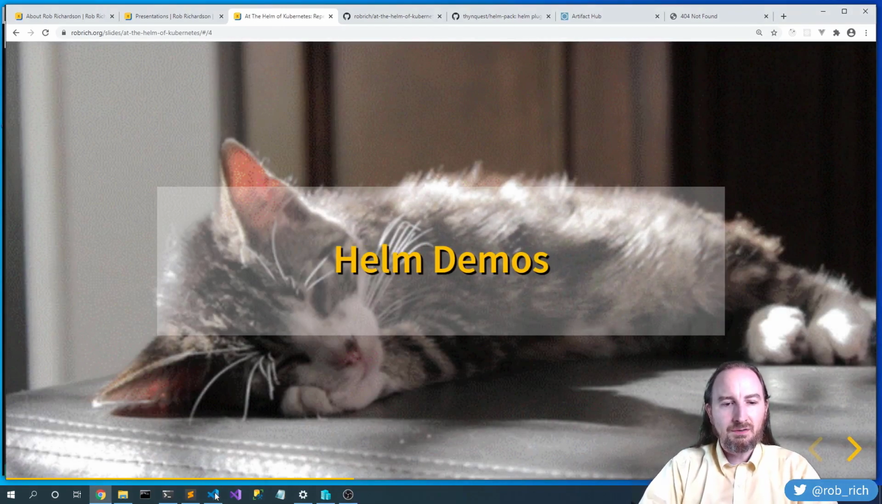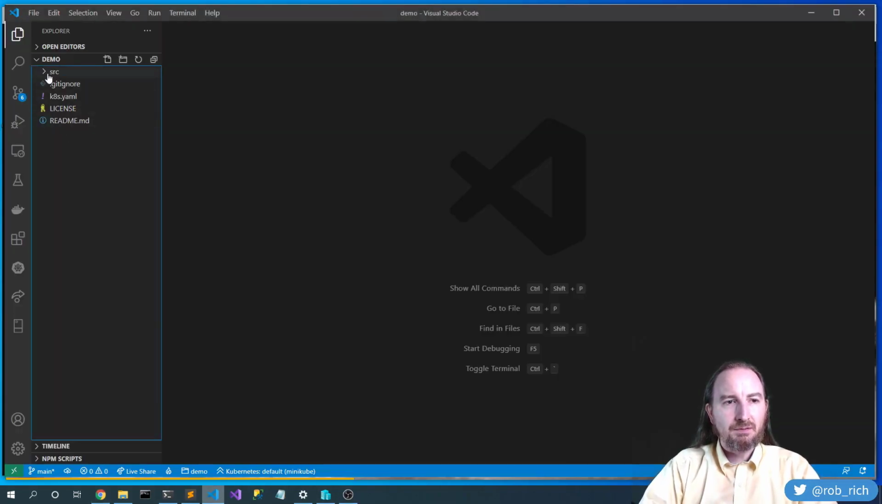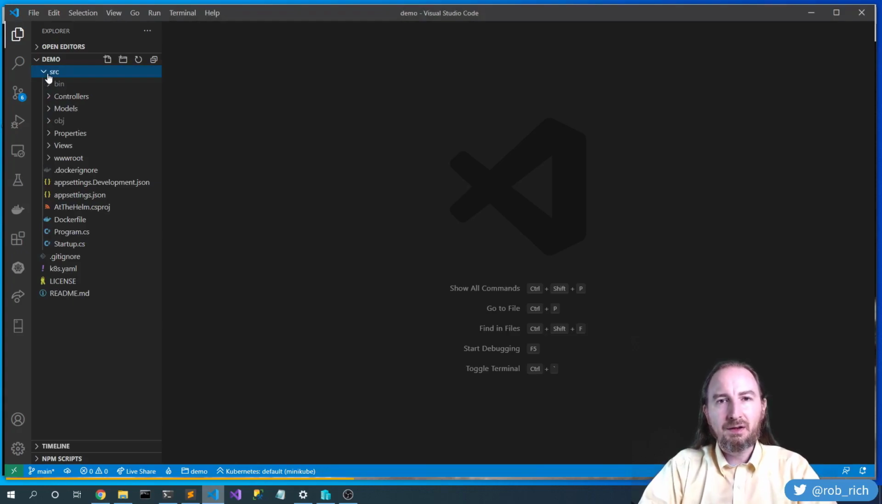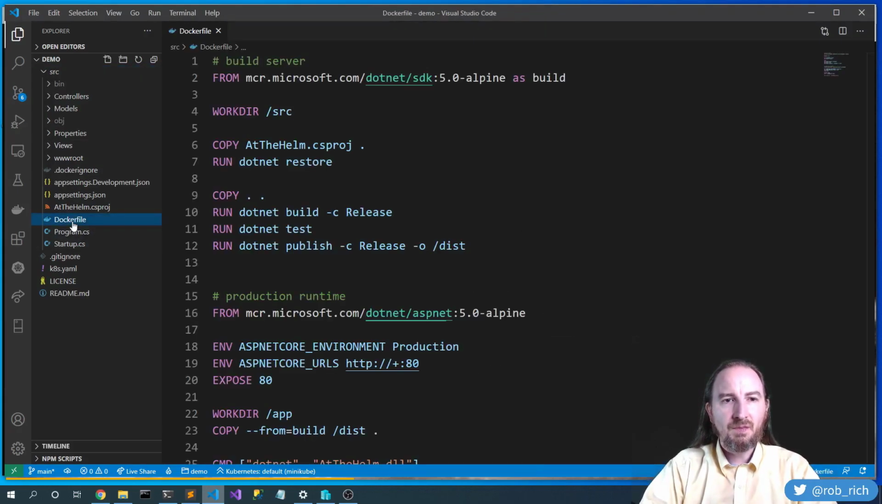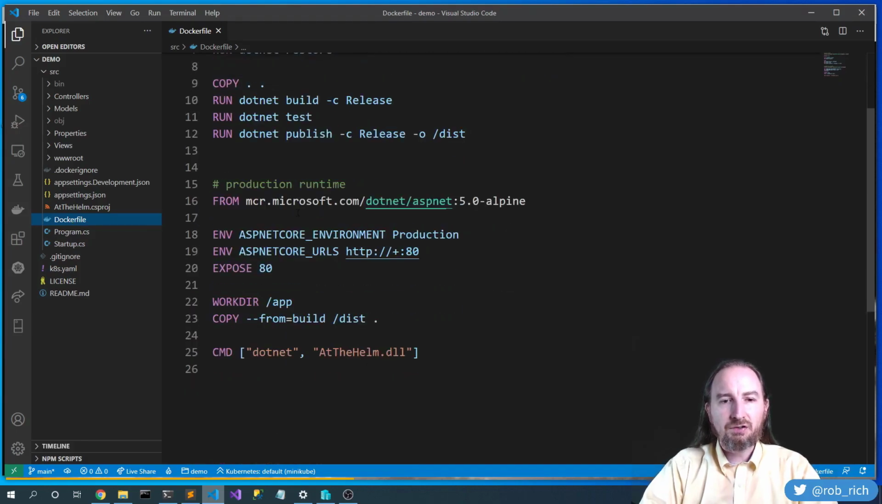I have here a website. Now this is an ASP.NET website, and so I have controllers and views and all of the different pieces. I also have a Docker file. Now this Docker file is a pretty standard Docker file for an ASP.NET website. We do all of the building of the project. We do the production deployment of the project. And if I build this, I end up with an image that I can deploy now into Kubernetes. So that's great. I have my Docker file.